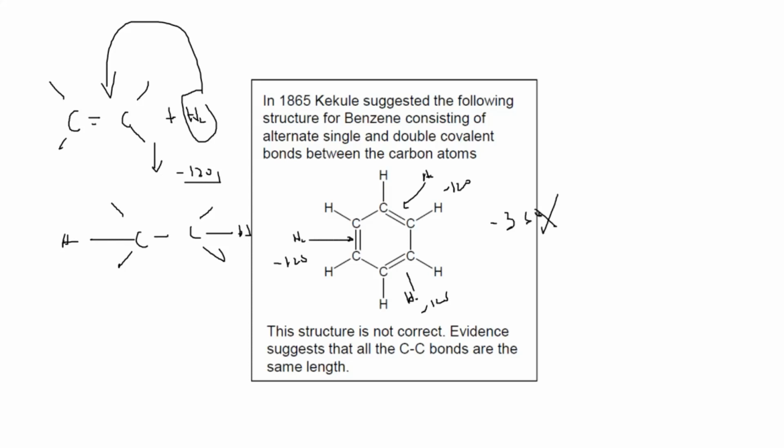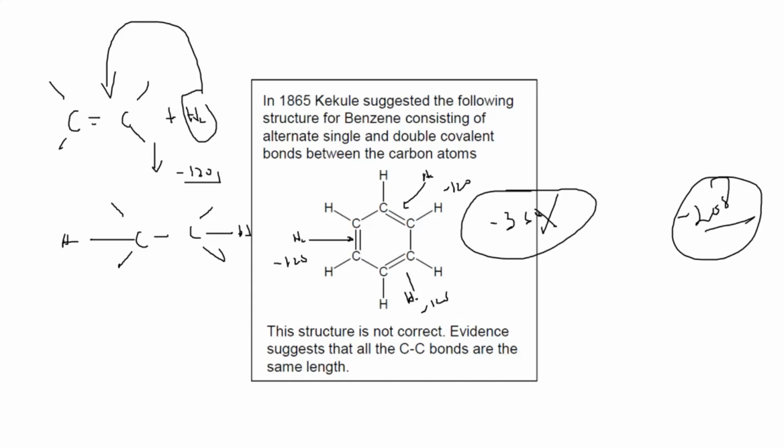But practically it's not minus 360, it's minus 208. So the practical value differs from the theoretical value. Theoretically, this is a model given by Kekule, but practically, when we calculate the energy released for the hydrogenation of the carbon-carbon double bonds with three hydrogen molecules, it should be minus 360, but the practical data shows it's minus 208. That is why there are a lot of drawbacks in the Kekule structure, and that's why his structure was rejected.